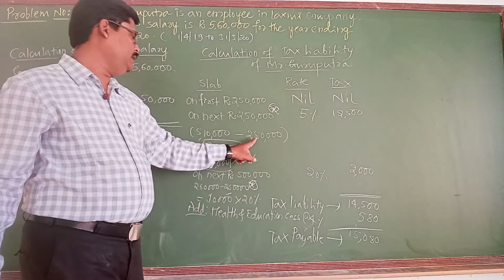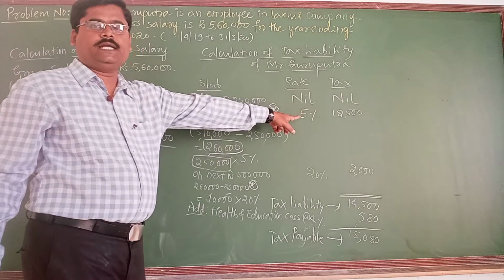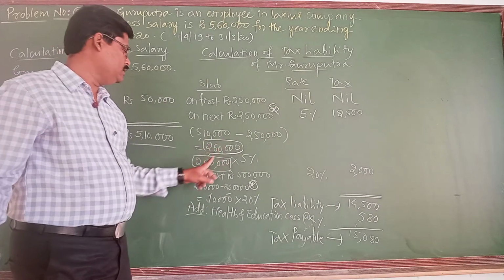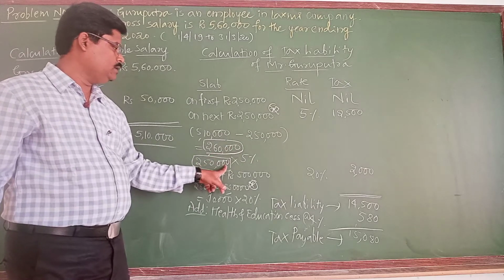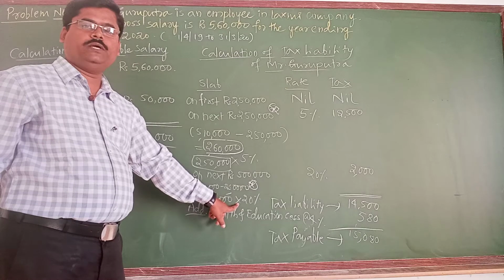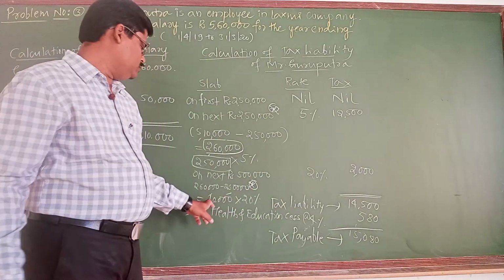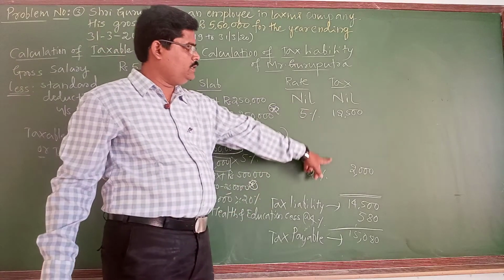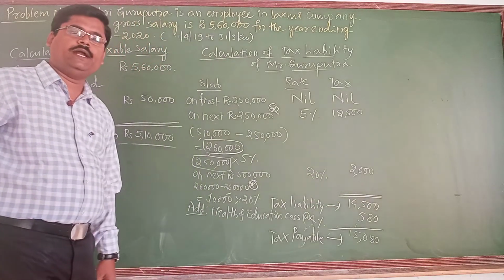On this 2,50,000 I have paid the tax at the rate of 5%. That gives me 12,500. Then from 2,60,000 I am going to deduct the 2,50,000. That gives me 10,000. On this 10,000 I have to pay the tax at the rate of 20%. That gives me 10,000 into 20%, which will be 2,000. Now if you add both of these, it gives me tax liability amounting to rupees 14,500.